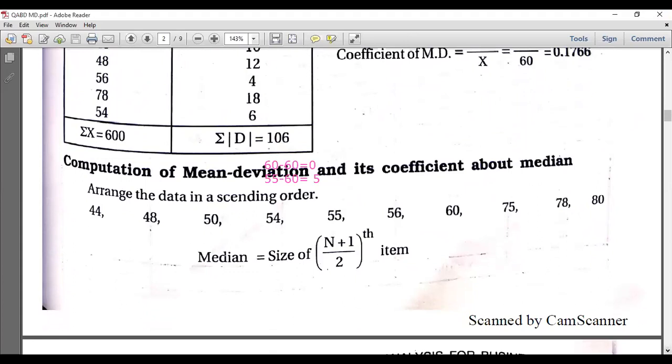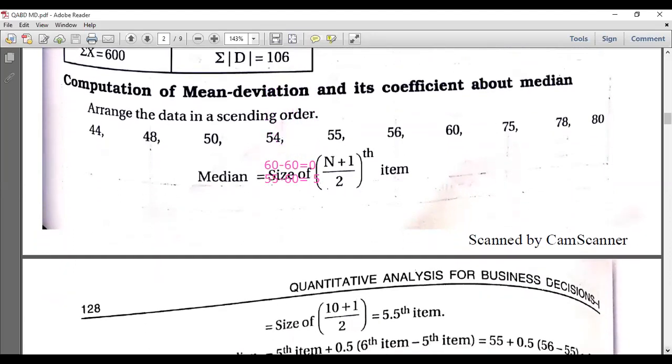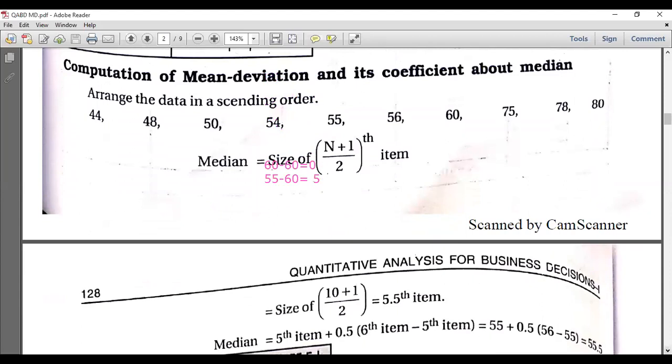After arranging the data, we need to find the size of the median item, n plus 1 by 2. What is the total number here? We have 10 plus 1 by 2, that is 11 by 2, we get 5.5. So we need to find the 5.5th item in the arranged series.